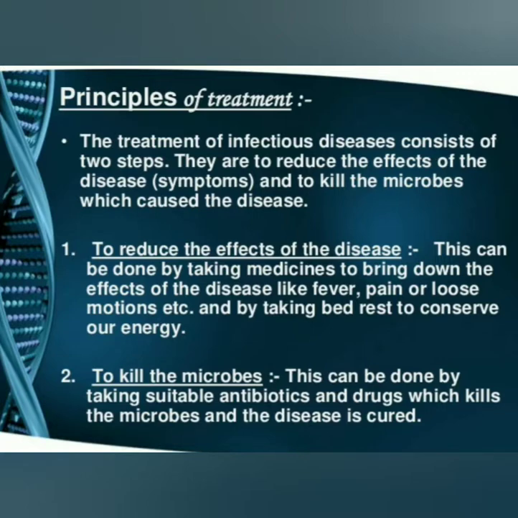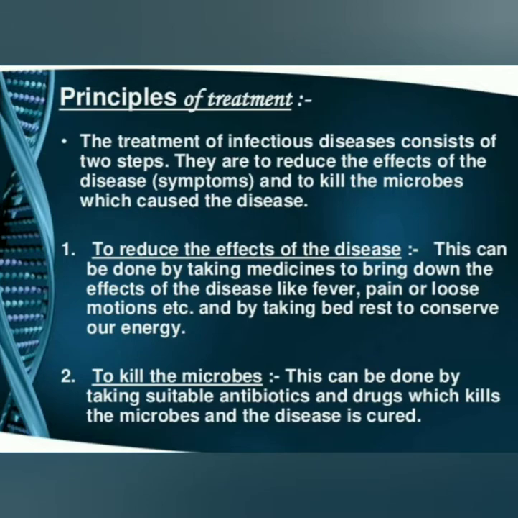Now we will discuss a new point in this chapter, that is the principle of treatment. The treatment of infectious disease consists of two steps. The first is to reduce the effects of the disease or symptoms, and the second is to kill the microbes which cause the disease.